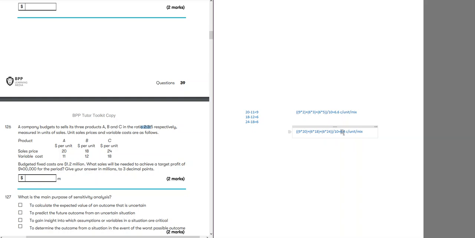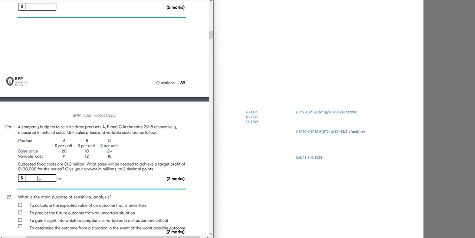So this becomes average sales per unit per mix. So if I take 6.6 divided by 43.20, it gives me 0.15. Let's double check to see my calculation is right. 20, 18, 24.